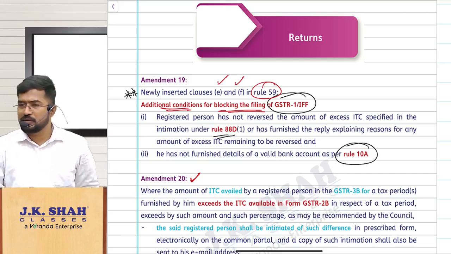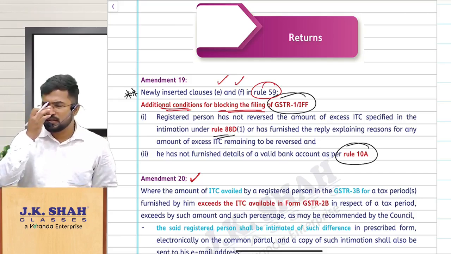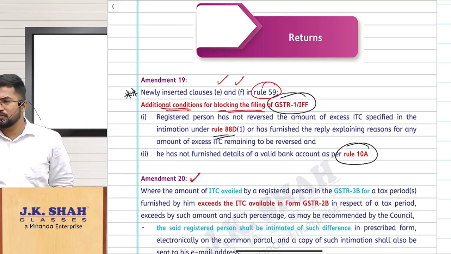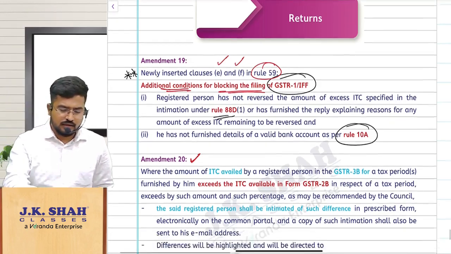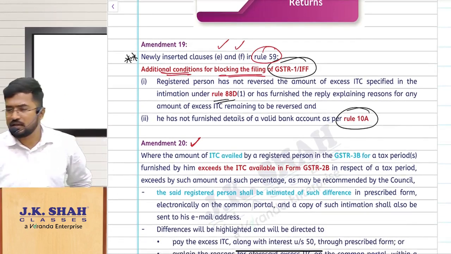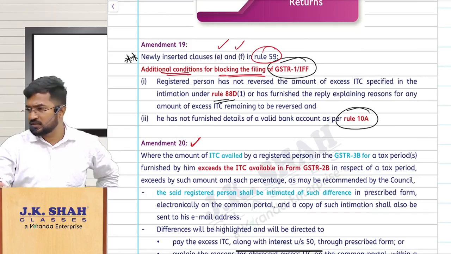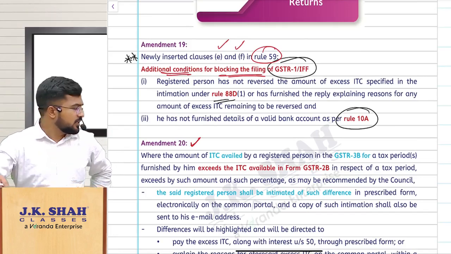Shall I continue? Do you remember that in certain cases GSTR-1 filing will be blocked in the returns chapter, if you have not filed your returns, all those cases. So here, two more clauses are added, which are very important and can be tested as a case-study-based question in your exam. Please be comfortable with this.